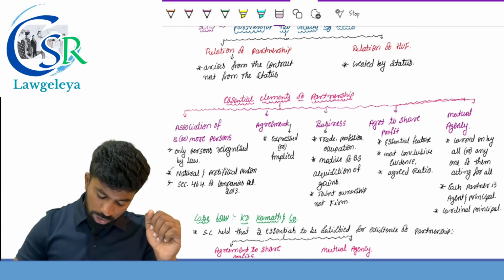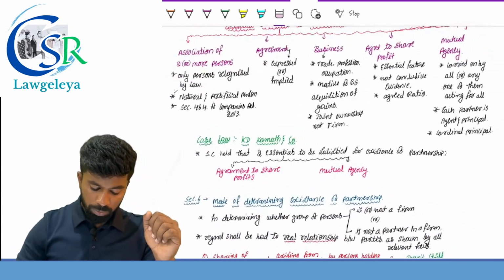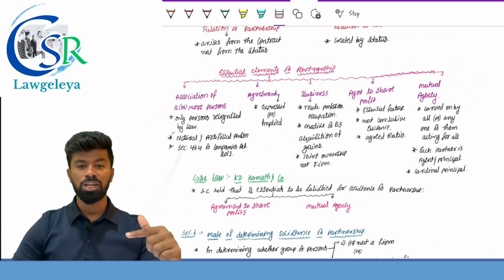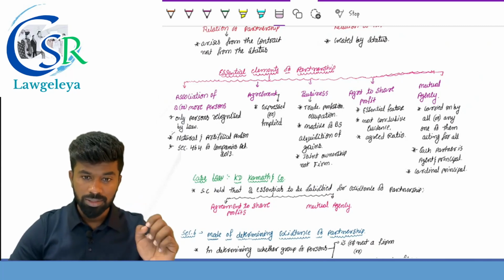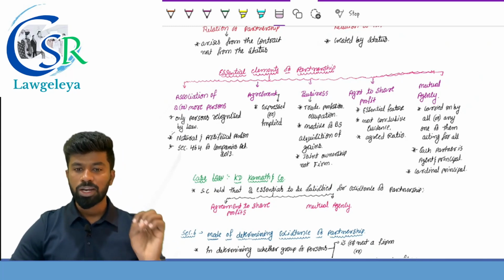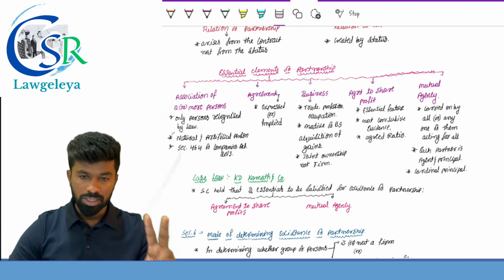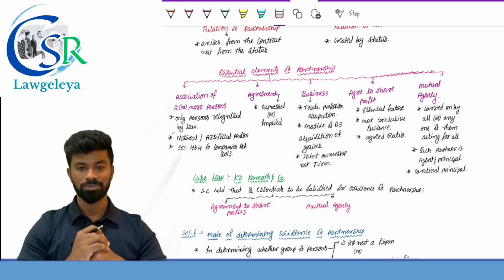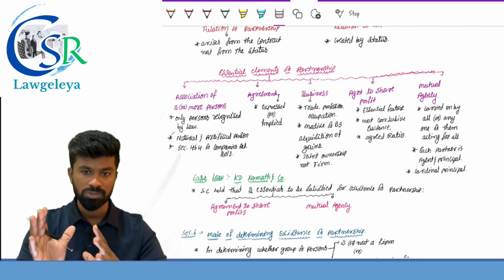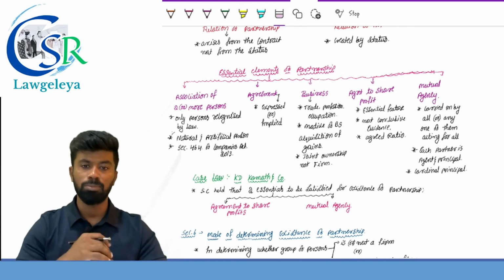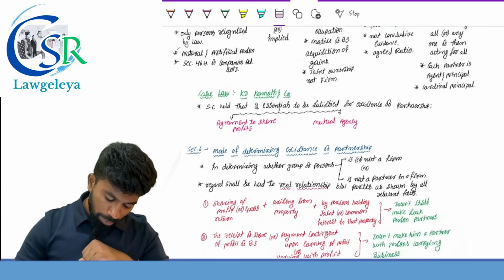If they ask a theory question about the essential elements of partnership, write the definition of partnership, section number 4. Write the essential elements and also do write the case law name, that is KD Kamath and Co. In this case, the Supreme Court held that the two essentials to be satisfied for the existence of partnership are agreement to share the profits and mutual agency. So you should write this case name as well when you are writing the answers for the theory question. Section number 4. Then next, section number 6.